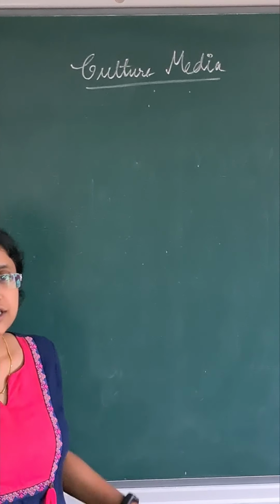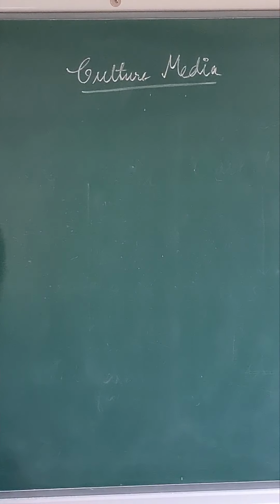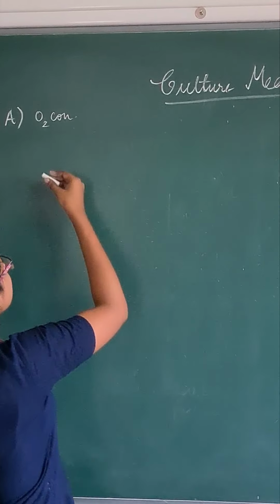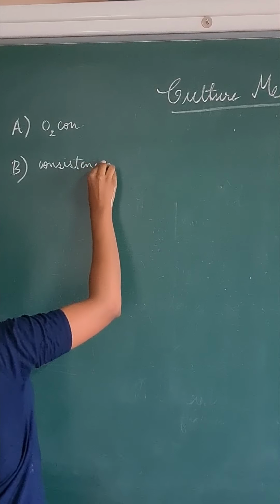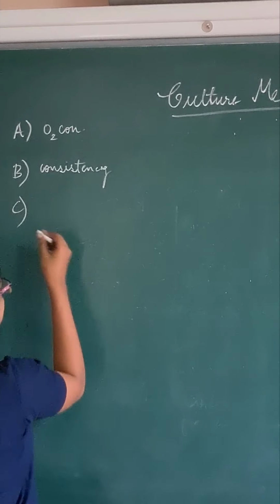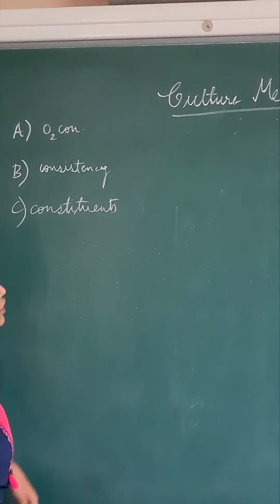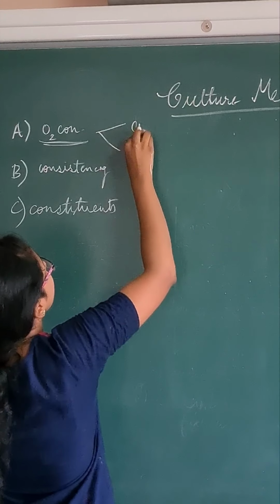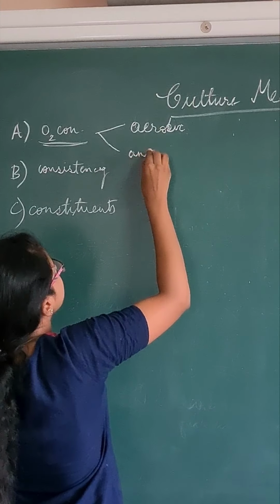About culture medias. Culture medias are broadly divided based on so many properties. Based on oxygen concentration in the media and based on consistency, they are divided into different medias, and based on the constituents, they are divided into other types of media. Firstly, based on oxygen concentration, they are divided into aerobic and anaerobic media.